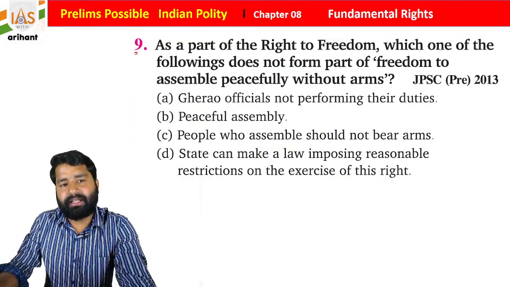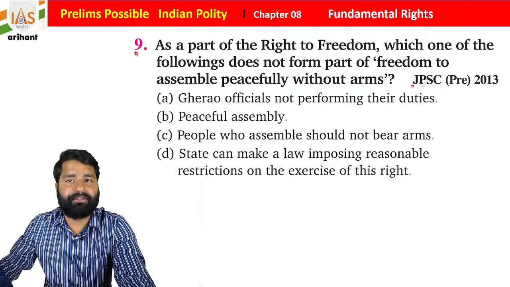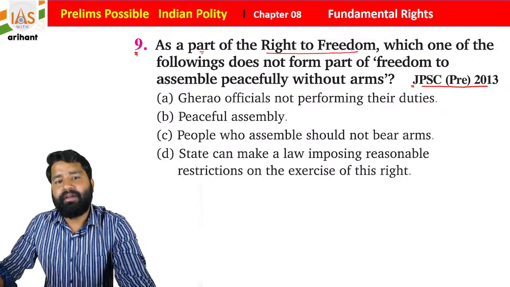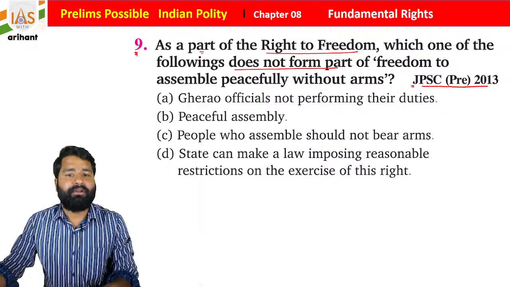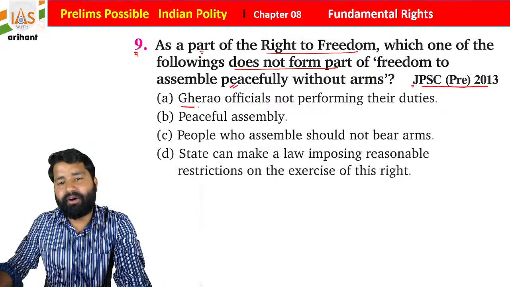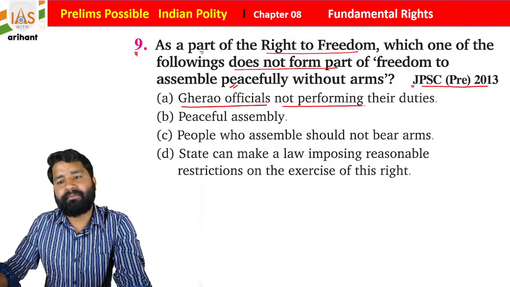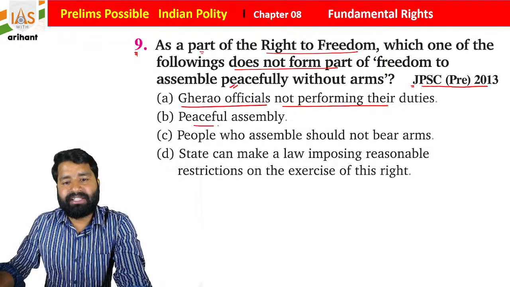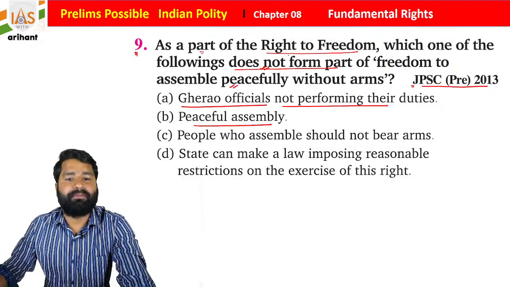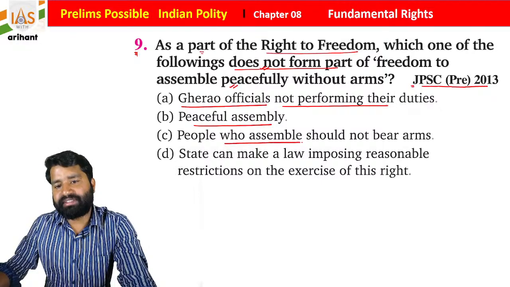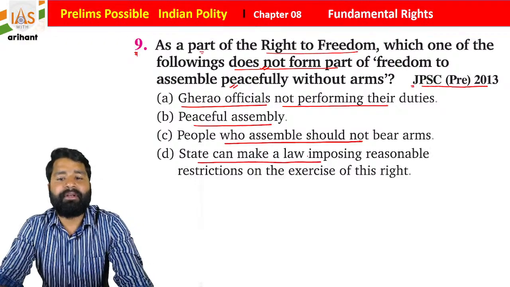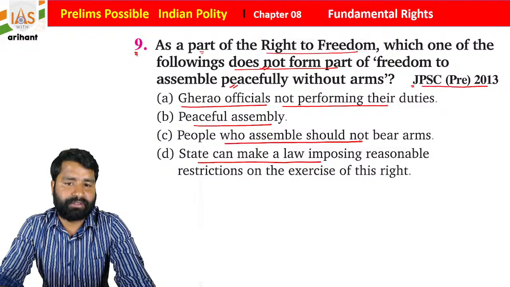Now we have the 9th question, that is in JPSC, Jharkhand PSC, in 2013. So as a part of right to freedom, which one of the following is not part of freedom to assemble peacefully without arms? Gherao officials not performing their duty. Peacefully assemble does not form part of freedom of assemble peacefully without arms. So people who assemble should not bear arms. State can make law imposing reasonable restriction on the exercise of this right, students.